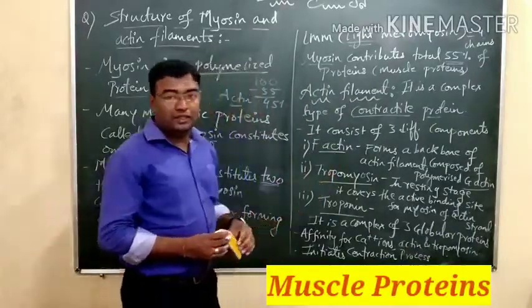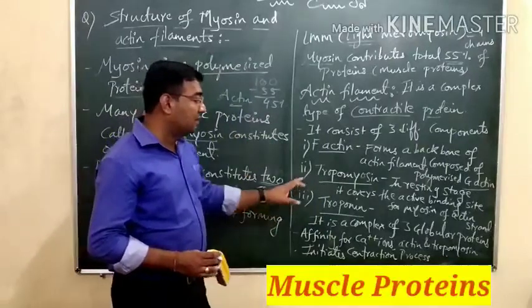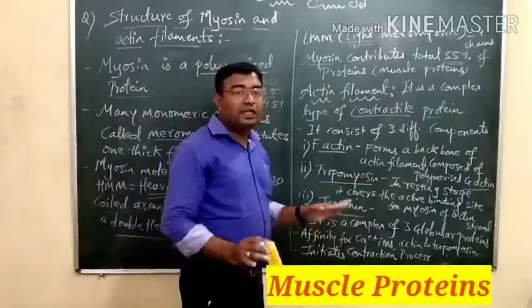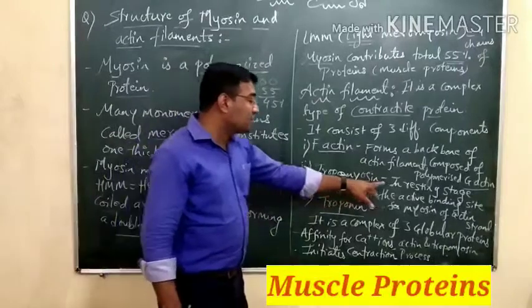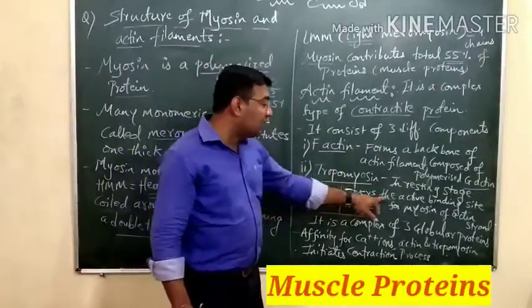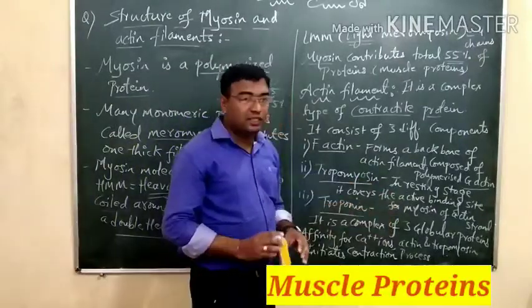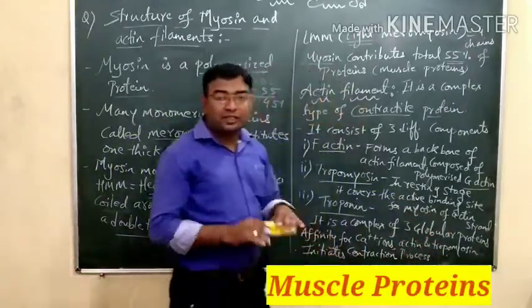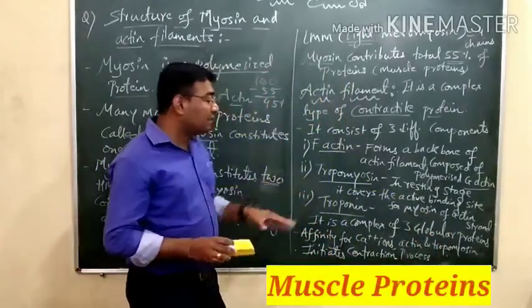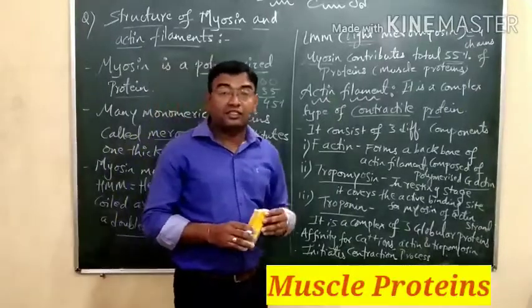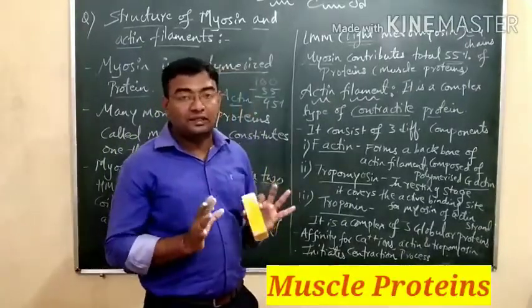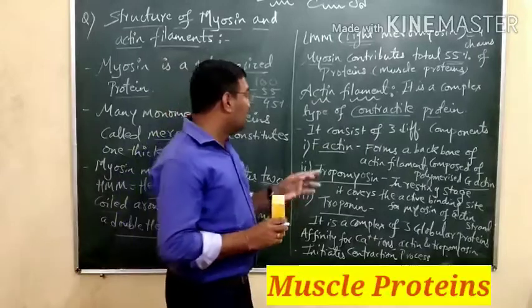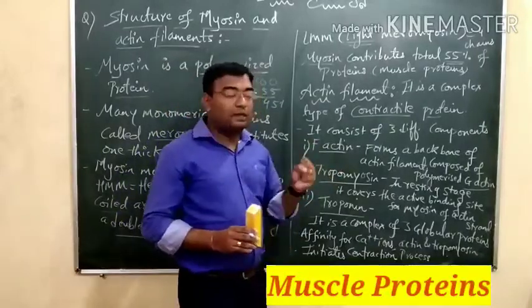Second is tropomyosin. What is the function of tropomyosin? In the resting phase, what does it do? In the resting phase, it covers the active binding site of myosin on the strands of actin. It covers them. Means tropomyosin is generally active in the resting phase, when the body is at rest and not contracting. But F-actin forms a backbone.